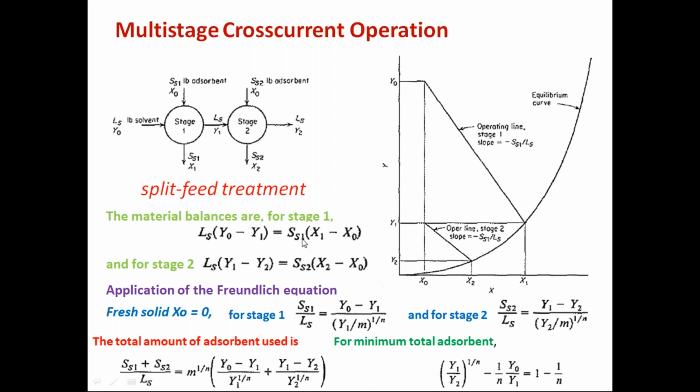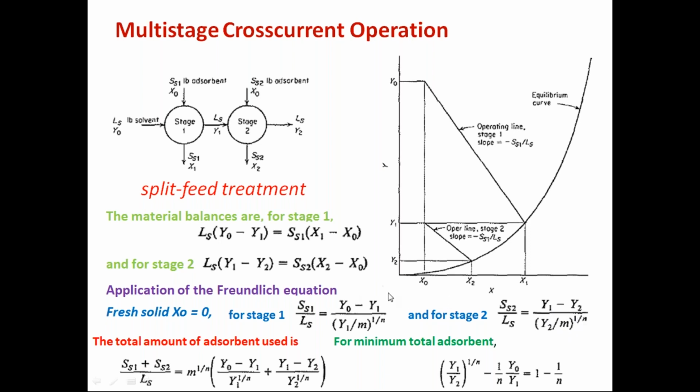Then from the first stage, you can just readjust this one. SS1 by LS is equal to this one, where x1 you have applied the Freundlich equation. So (y1 by m) whole power 1 by n is equal to x1. Then similarly for stage 2, SS2 by LS is equal to y1 minus y2, so you will get (y2 by m) whole power 1 by n.